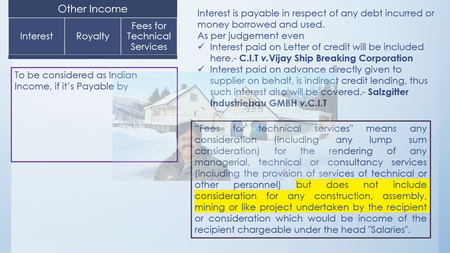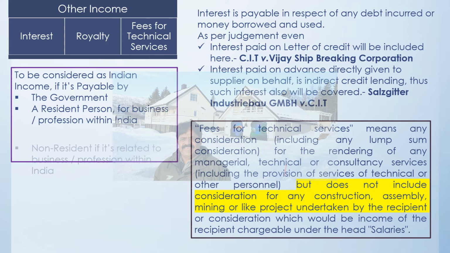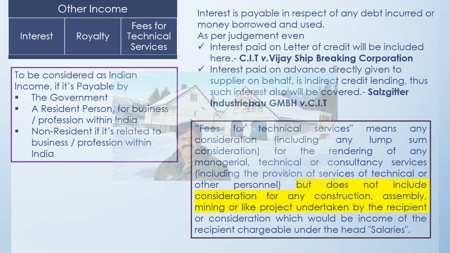So what does it say? Which income has to be considered to be an Indian income? If it is payable by the government, any payment by the government is considered as an Indian income. Or a payment by a resident person for a business or profession within India. Take for example, if Reliance borrows money from outside India, Reliance is a resident company. So it is having a business here in India and it is borrowing money for business here in India, and it is paid outside India, then even though it is paid outside India, it is an Indian income, and the non-resident will have to pay the tax on that particular income.